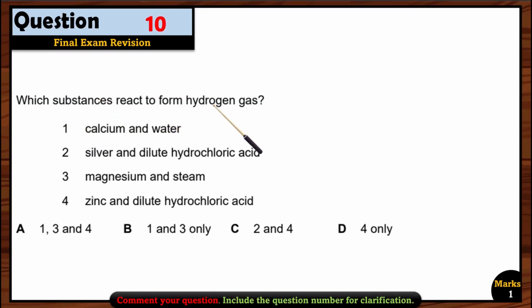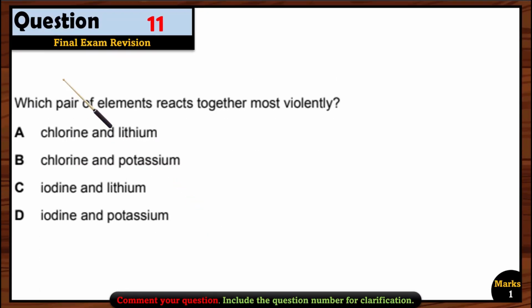Let's see question 10. Which substances react to form hydrogen gas? Calcium and water. Yes, when they react, we are going to get hydrogen gas. Silver and dilute hydrochloric acid. Silver is after hydrogen, so no reaction. Magnesium and steam. Yes, we are going to get hydrogen. Zinc and dilute hydrochloric acid. Yes, zinc can react with the acid. So we are going to get the hydrogen gas in 1, 3, and 4. So option A is the right option here.